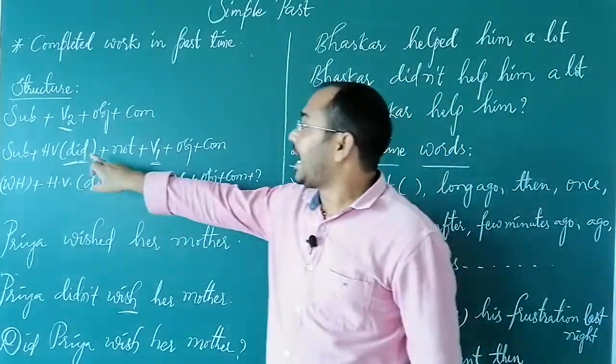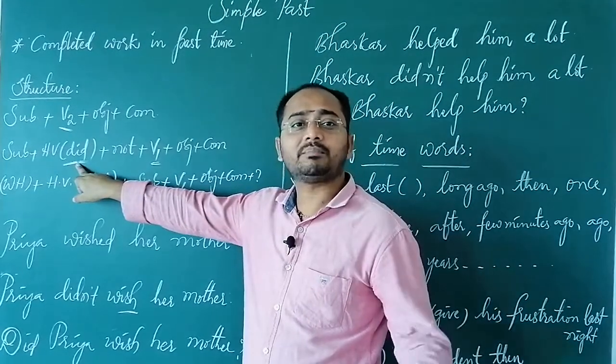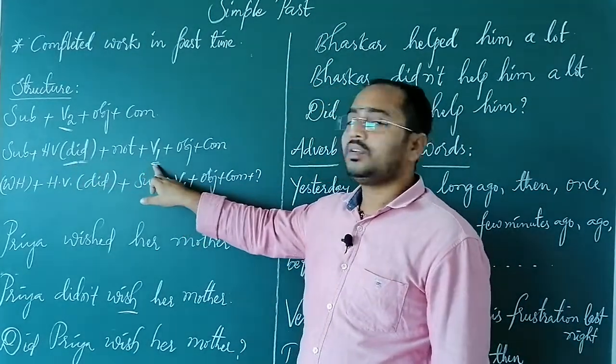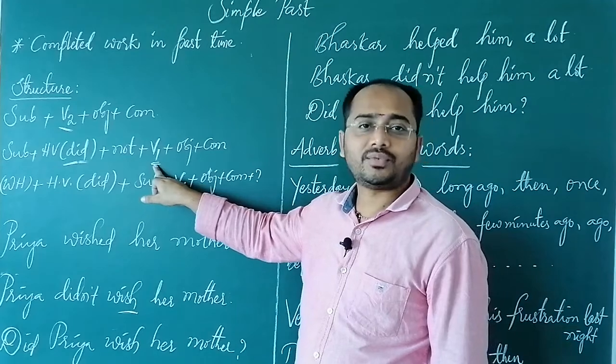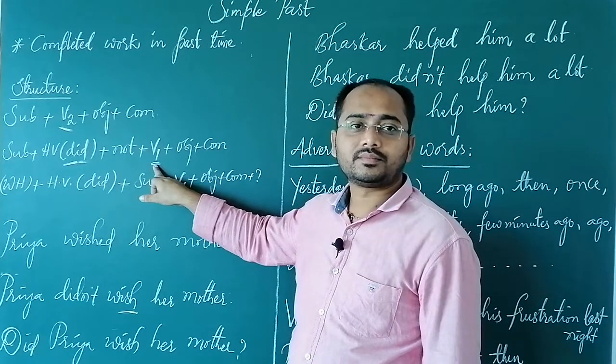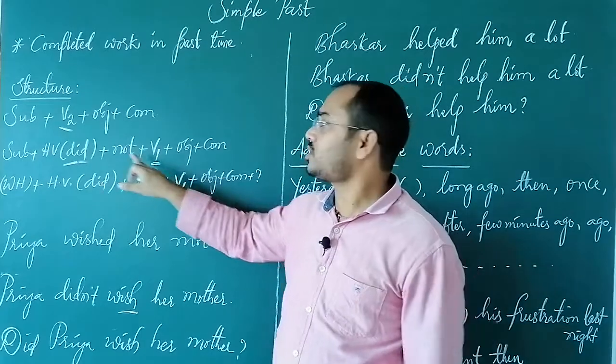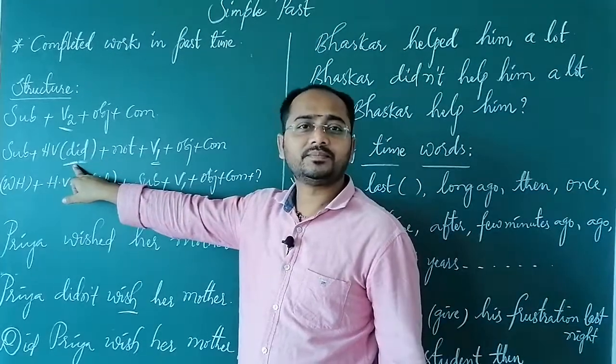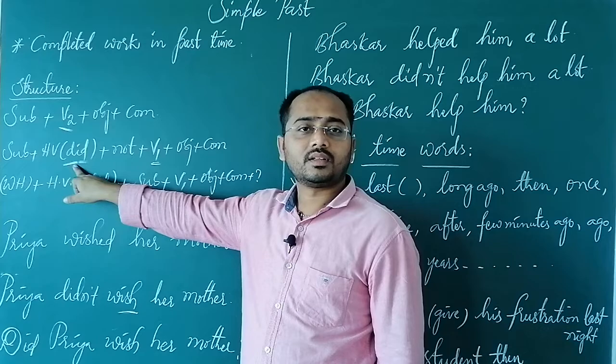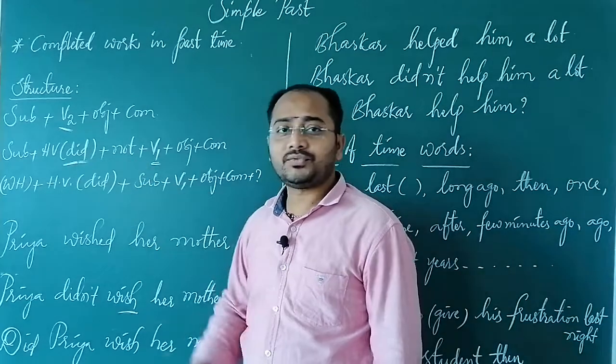And as we already have the past form to indicate the past action, again we should not use the second form. That's the reason after did not we should always use the first form, because did already represents the past form.